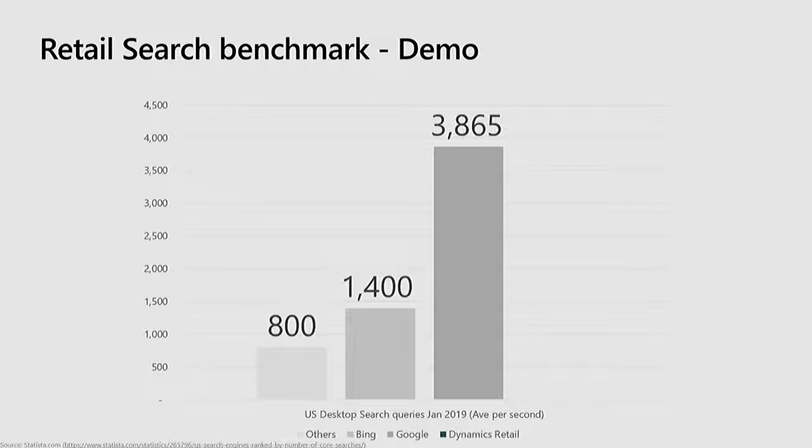Now I'm going to run a load test, and I'll show you what the results look like for retail. But before I do that, let's play a game. Let's see if people can guess what range we're going to come in for this load test. How many people think we're going to go between 0 to 500 requests a second for retail? And this is for one scale unit. 0 to 500?